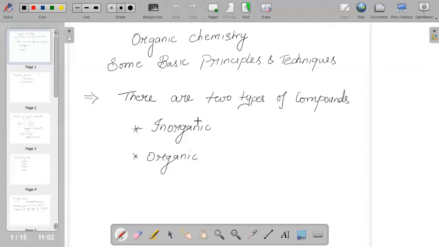There are two types of compounds basically, inorganic and organic. Inorganic compounds are obtained from minerals, and organic compounds are obtained from plants and animals.